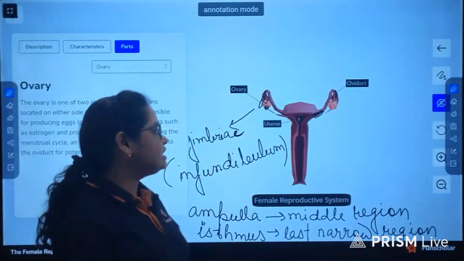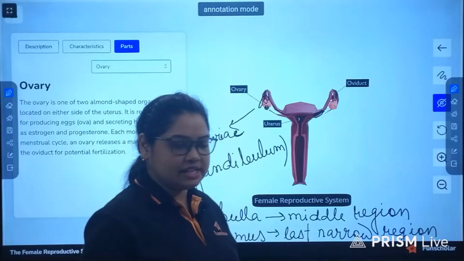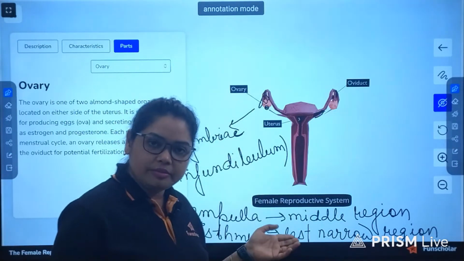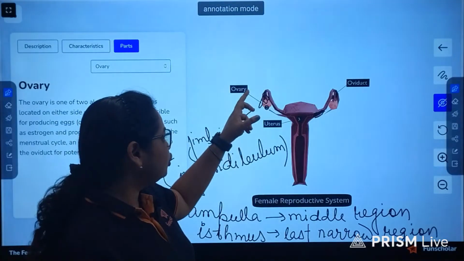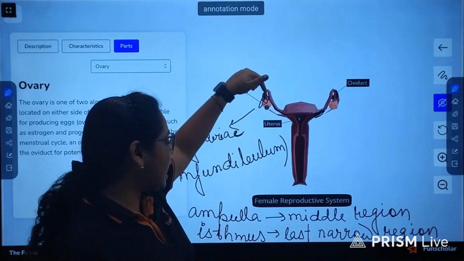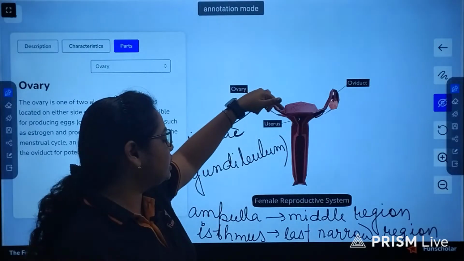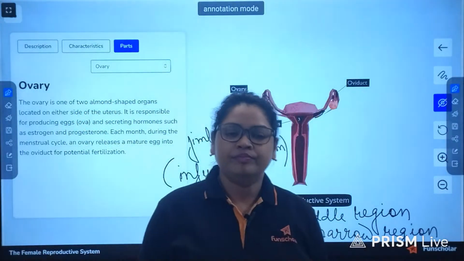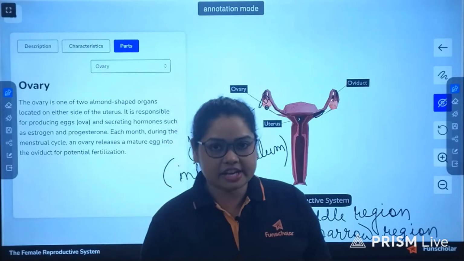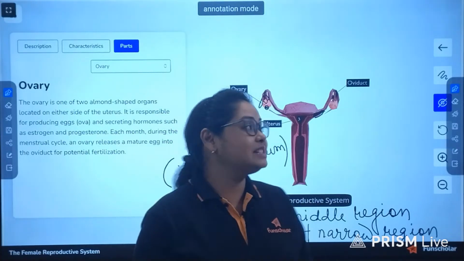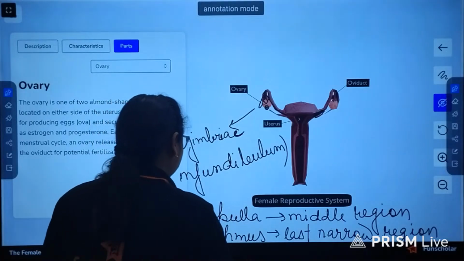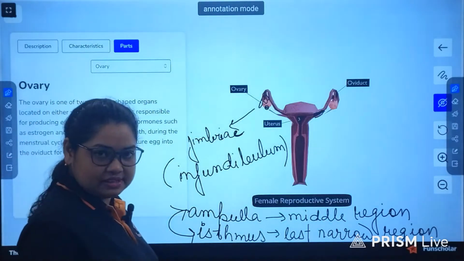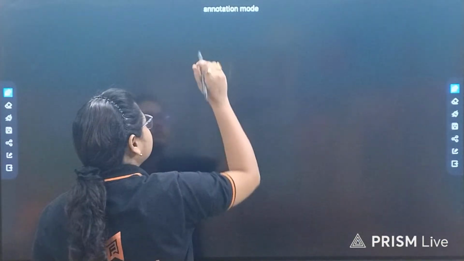So therefore, once the ovum or egg is released, it will be collected by fimbriae of the infundibulum region, then it will travel through the ampullary region, and then by going through the isthmic region, it will enter the uterus. Now, when fertilization takes place, it takes place in the junction of ampulla and isthmus, which is known as